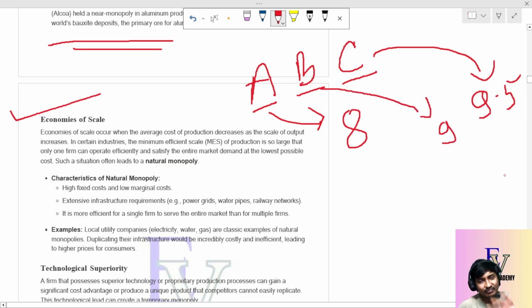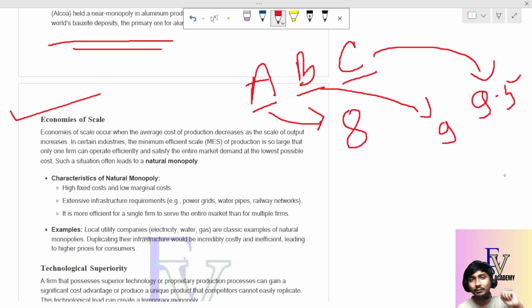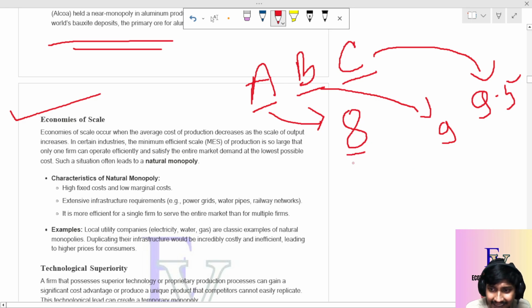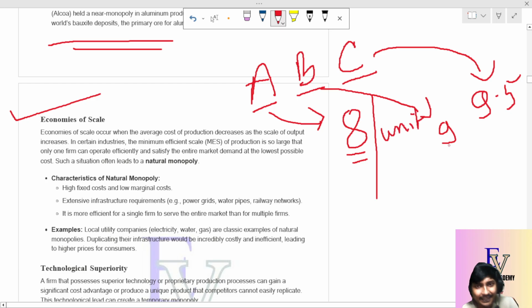Now, since A is a very big company, it can produce pens very cheaply because it is producing at a large scale. B is not producing at a large scale, and C is not producing at a large scale because it is a small company. Since A is producing at a large scale, A can produce the pen at 8 per unit. Similarly, B can produce at 9 per unit and C can produce at 9.5 per unit.